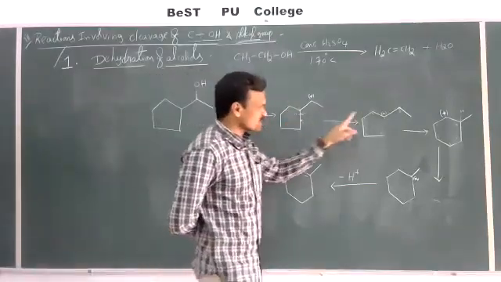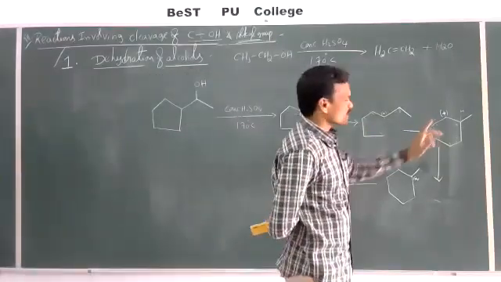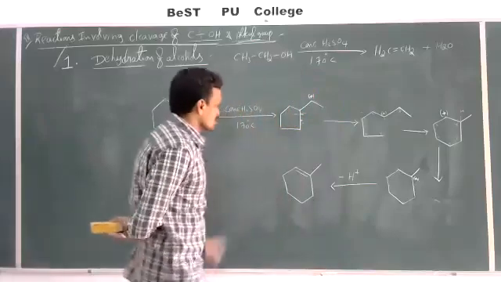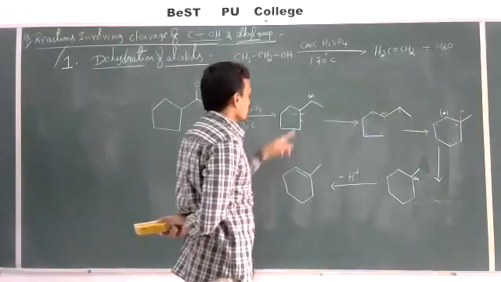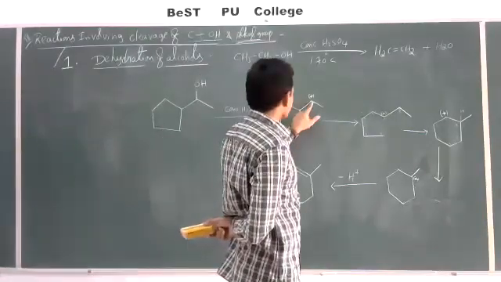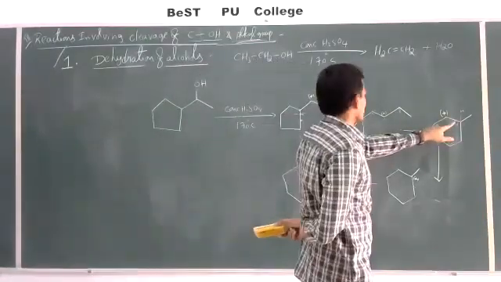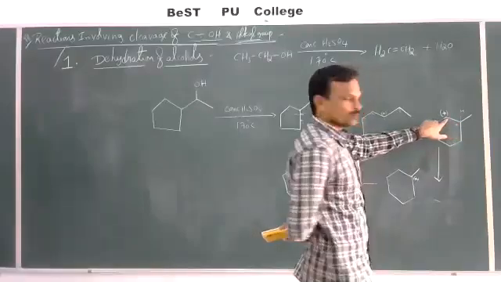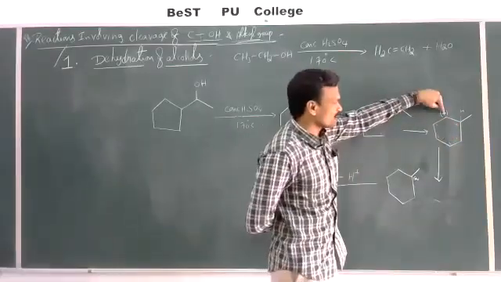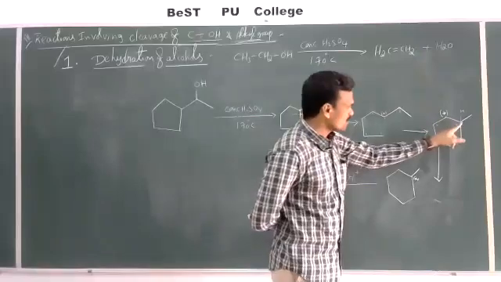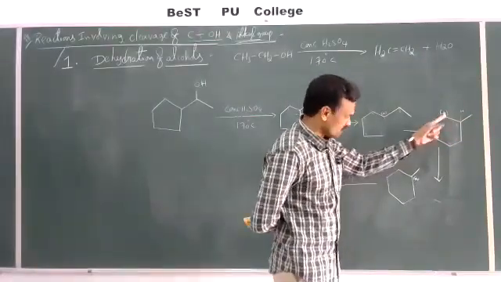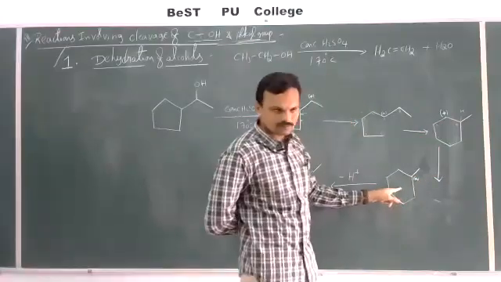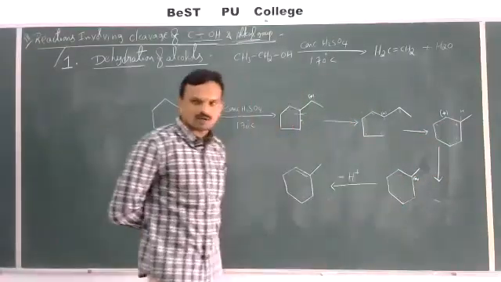So the ring expansion takes place and we can get a 6-membered ring. So this is the rearrangement of carbocation by ring expansion. Then what we got here, if this is shifted to here, then we can get a secondary carbocation. Again, this secondary carbocation can rearrange by 1,2 hydride shift. This H minus will be shifted to here. Then this will be converted like this. A tertiary carbocation we got.